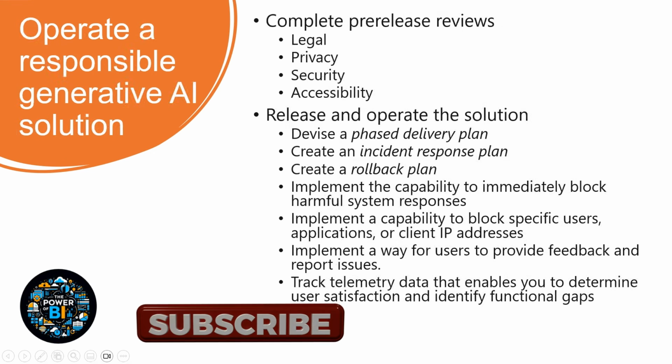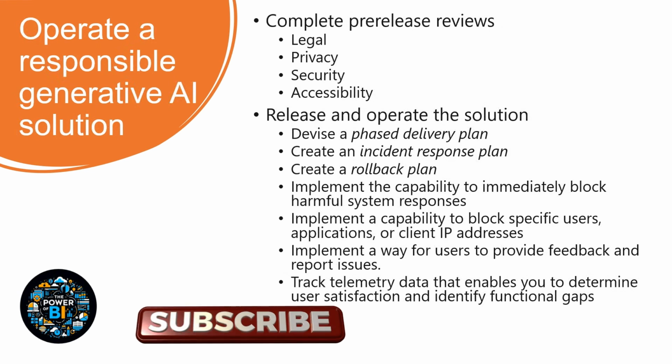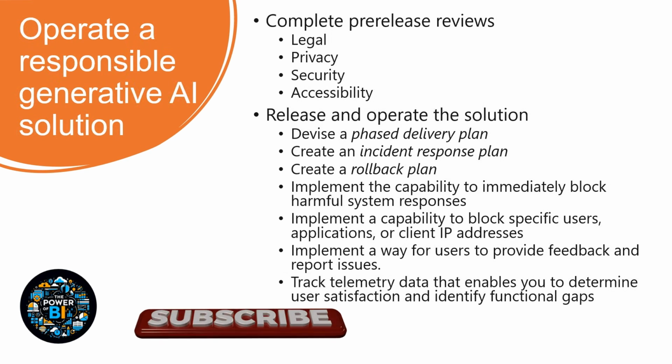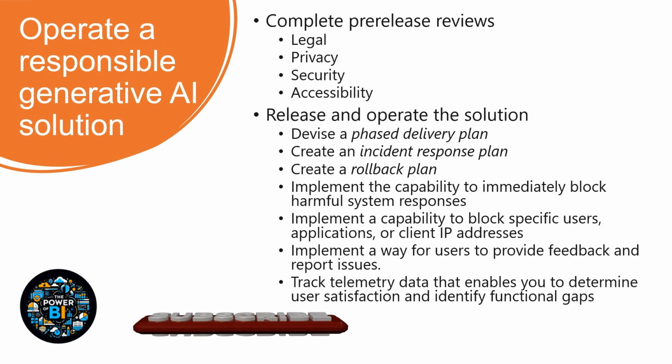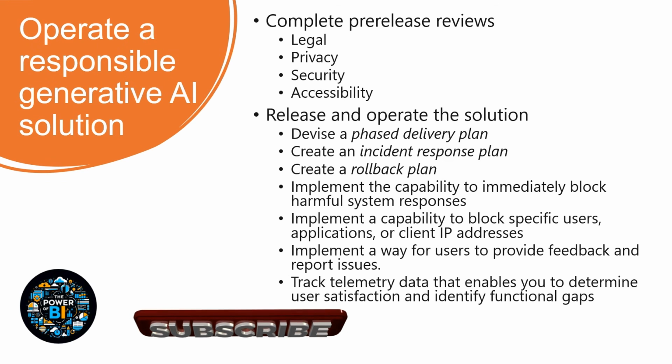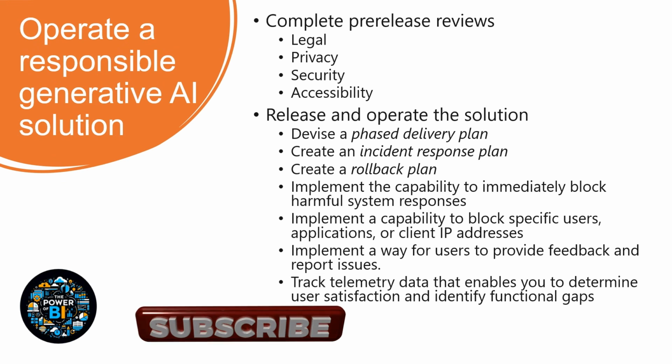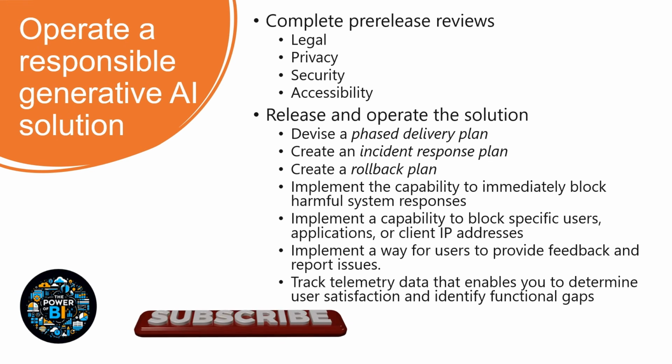Once you identify potential harms, develop a way to measure their presence, and implement mitigation, you can get ready to release your solution. But before you do so, there are some considerations to ensure a successful release. We have to complete reviews: legal, privacy, security, and accessibility, which are common compliance checks.